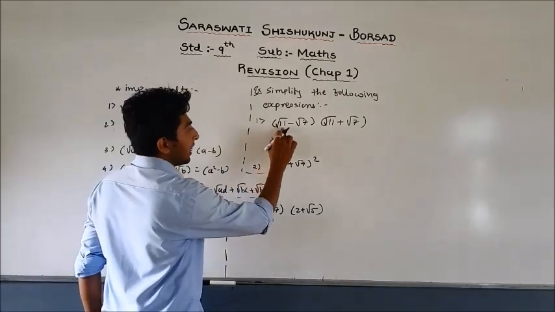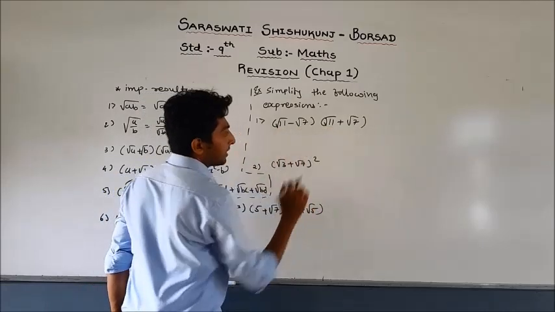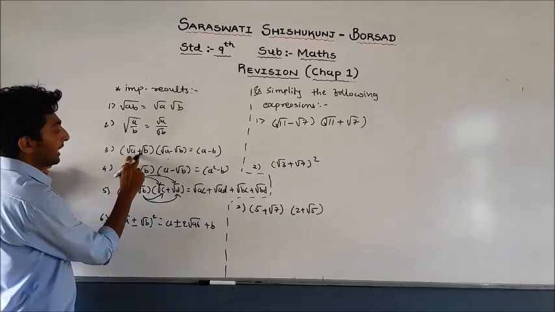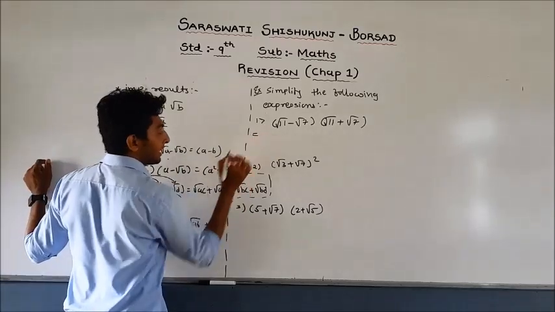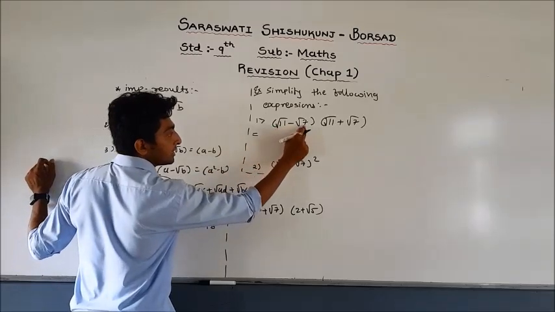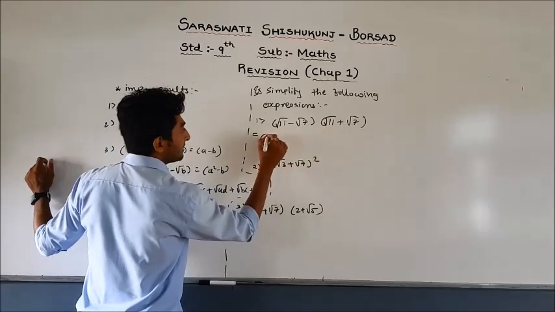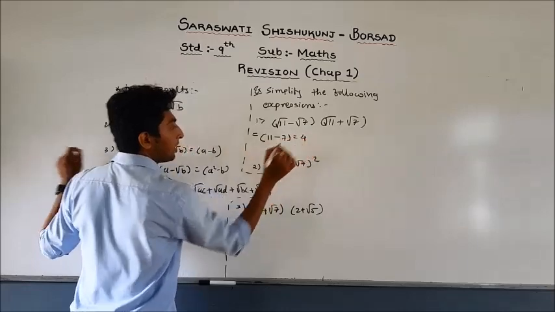First one is root 11 minus root 7, root 11 plus root 7. See, this is looking like root A plus root B, root A minus root B. So we can write the answer is A minus B. This is your A, this is your B. Answer is A minus B equal to 4.